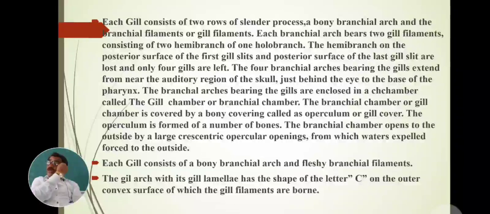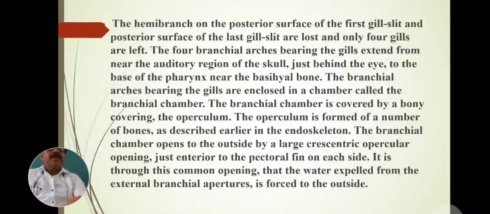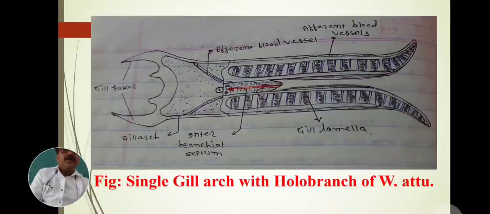These gills are present. Each branchial arch bears two gill filaments consisting of two hemibranchs or one holobranch. Again we look at the figure: a single gill arch with holobranch of Vallagotu.